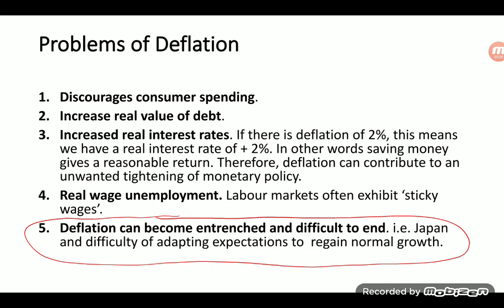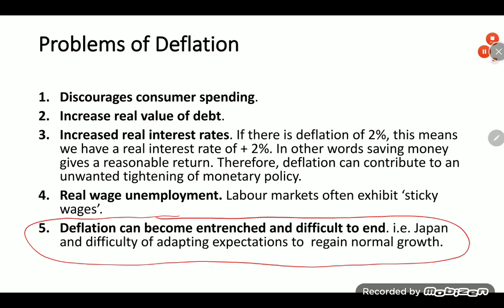The challenge cannot be underestimated in turning the minds of consumers and businesses to the belief that prices should rise and therefore firms should increase output to regain normal growth.